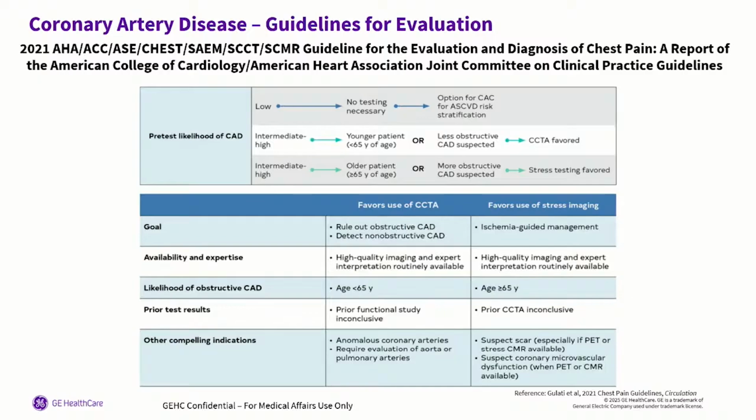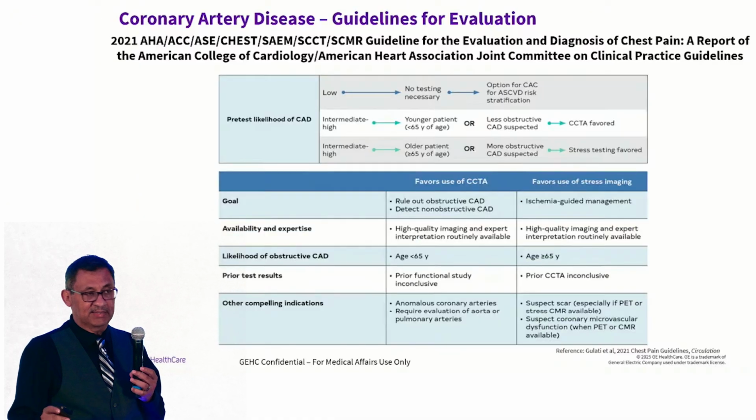Once you decide that, then you move down here and you want to figure out what your goal is for the testing. What are you trying to achieve? What are you trying to find out? So if what you're trying to do is rule out obstructive CAD or detect non-obstructive CAD, then you do your CCTA. But if you want to do some ischemia-guided management, then you do your stress test, you do your PET-CT.